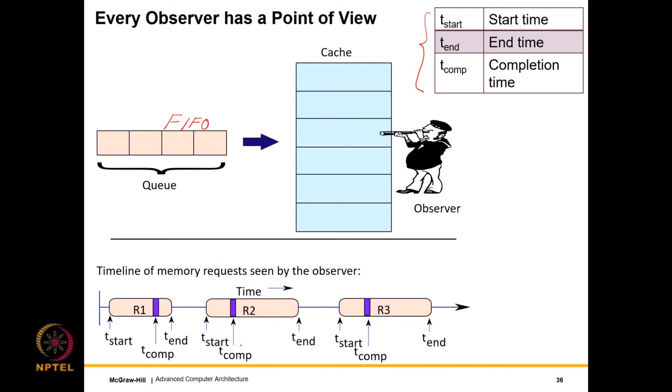Similarly, we have a starting time, a completion time, and an ending time, with the completion time in between. And clearly for the same location, when we have a single port, there is no overlap between these. So start, completion, end, start, completion, end, and so on in a non-overlapping manner. This is what somebody sitting on this memory location in a single cache would actually observe. So this is defined as the point of view of this observer.